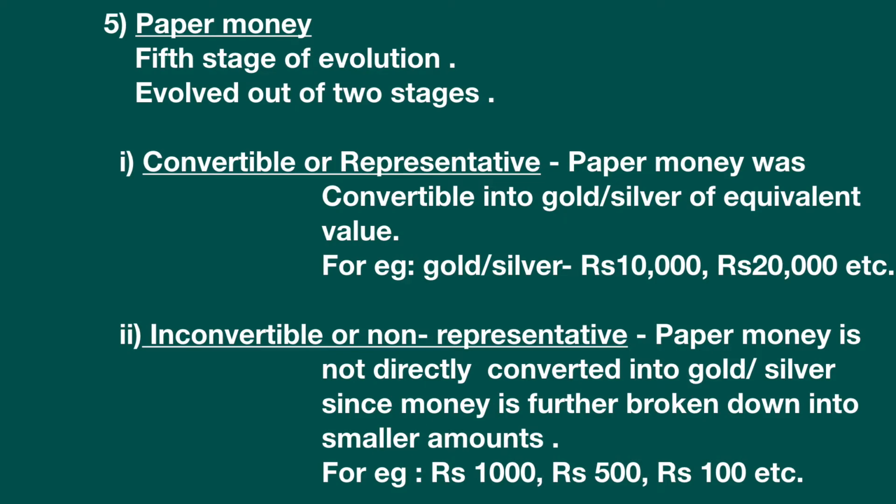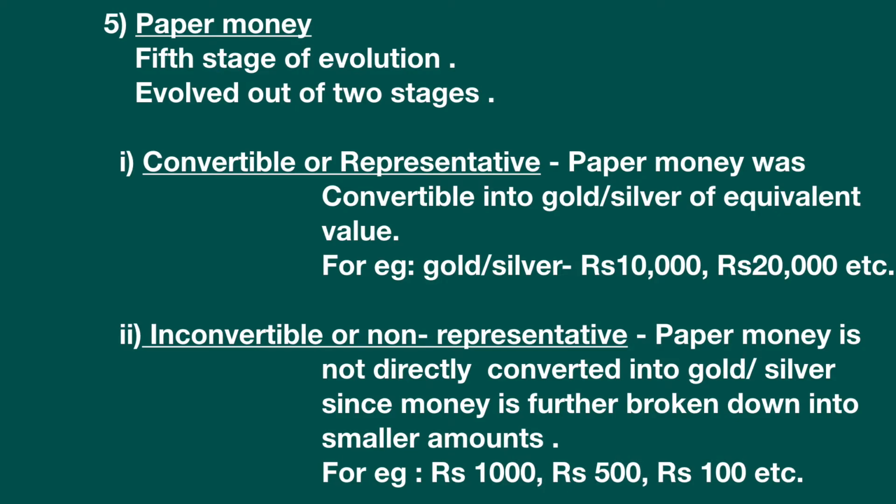So instead of using one gold coin, they directly convert it into, for example, 30,000 in one paper. That means gold was directly converted into paper money. Or we can also say gold and silver were directly converted into rupees 10,000 or 20,000. This is convertible or representative money.